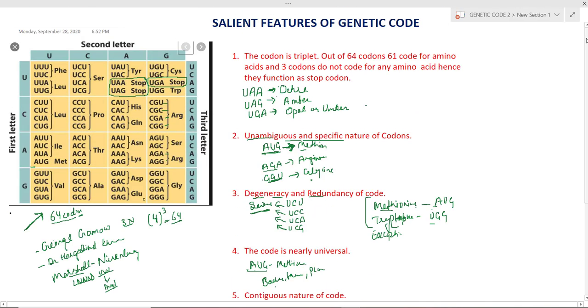This is all about the salient features of genetic code. In my next video, we will discuss translation and the structure of tRNA. These are quite important topics also. Hope you guys understood the topic.